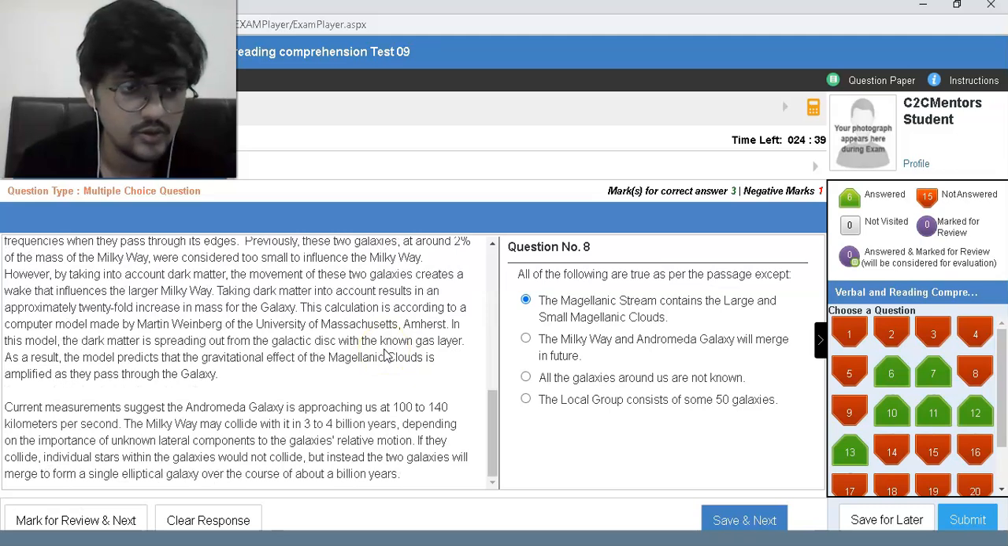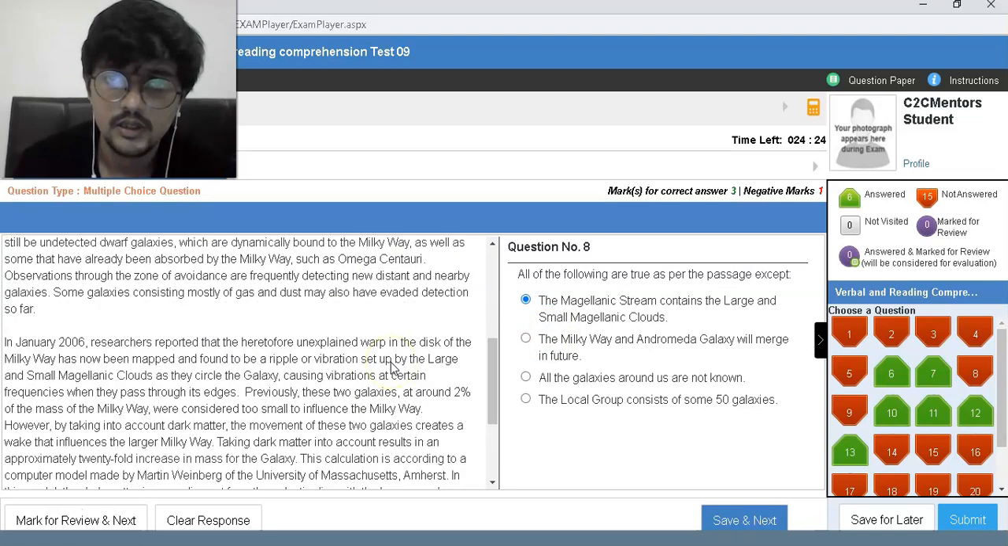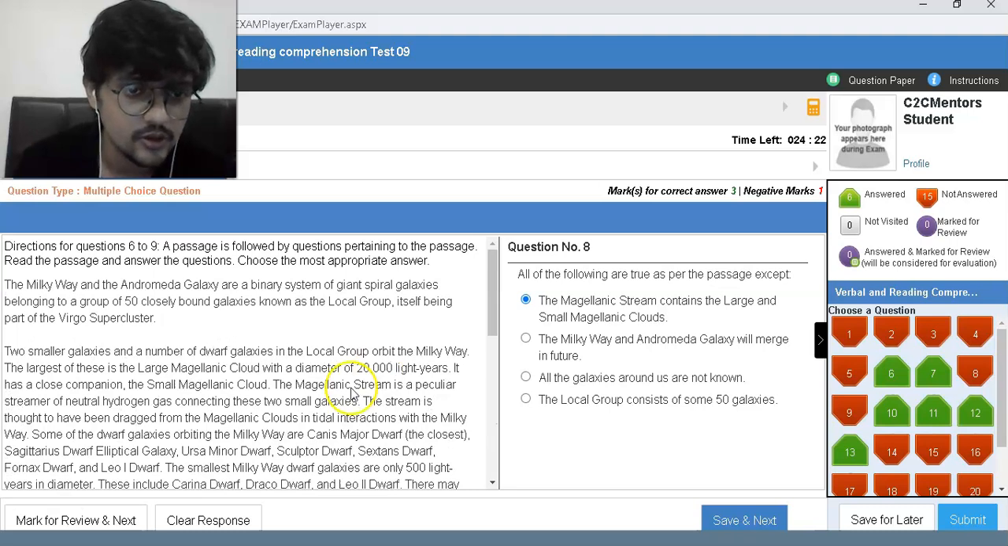Depending on the measurements, current measurements suggest that Andromeda may collide, will merge. So this also becomes a little difficult. The stream is right here, isn't it? A peculiar stream of neutral gas connecting these two galaxies. The stream is thought to have been dragged from the Magellanic clouds in tidal interactions.